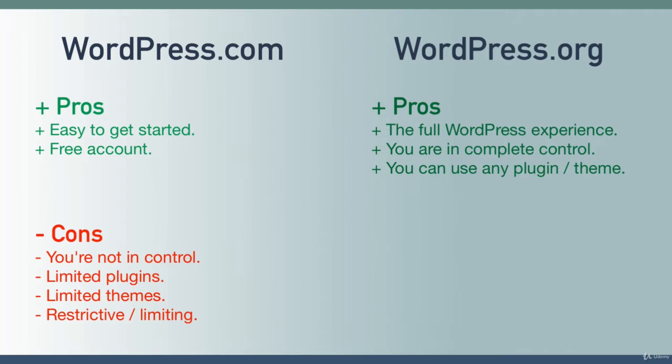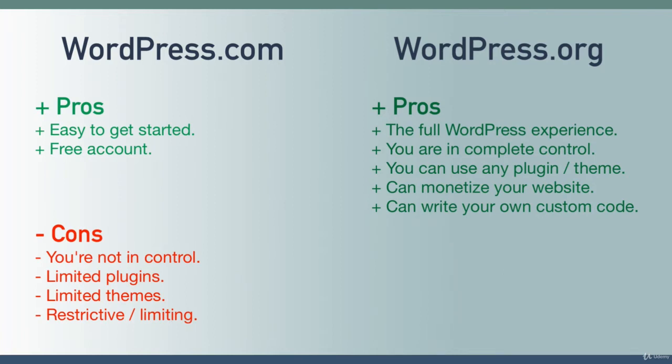Again, at this stage in the course, we don't really know what those words mean, plugin and theme, but you can imagine that the freedom to use whatever you want is a good thing. With WordPress.org, you're also free to monetize your website. That means you can run ads or sell products, and so on and so forth. And the final pro, and this is not necessary, you don't ever need to learn how to code if you don't want to, but if in the future you decide you want to learn how to code, with WordPress.org you're free to customize the code of every single aspect of your website.